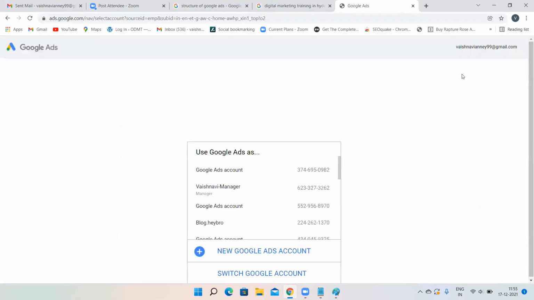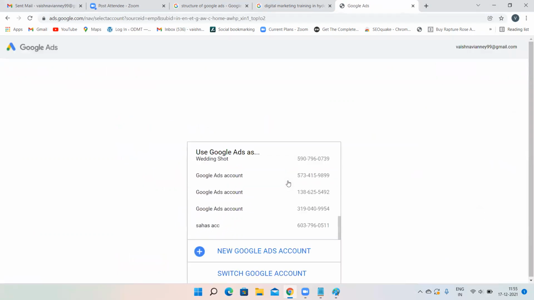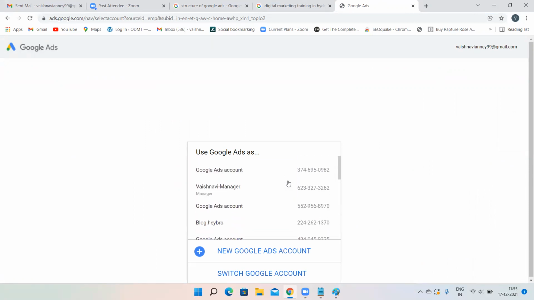Now, I have so many accounts with me, that is less than 20 only. That is the reason you are able to see all these accounts over here. Otherwise, when you are creating a new Google Ads account, you will not see all these things. If you have at least one account, then you can see that one account over here. But if you do not have any Google Ads account, you will see nothing over here. So click on New Google Ads account. Because I already have some accounts, I'm creating a new Google Ads account. You people will not see this. So I'm clicking on New Google Ads account.